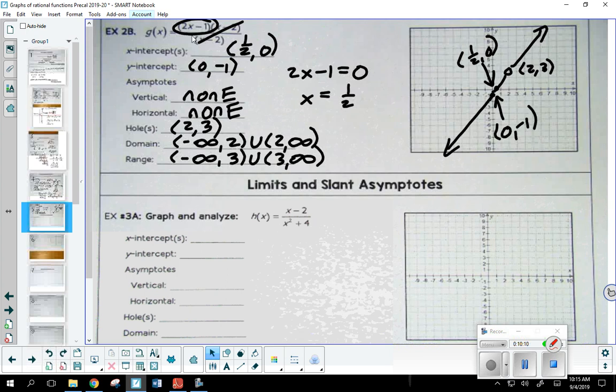Now, a lot of times, if you have points like this that are really close together, and you're kind of worried about just cramming all that information, you can do like I did, just draw an arrow indicating what that is, but you always, always want to label. Okay. Now, the only other thing I would want to do on this problem is talk about the end behavior. But let's get this next problem done, talk about its end behavior, and then we'll revisit this guy. Okay? So any questions on 2b? Or not 2b?